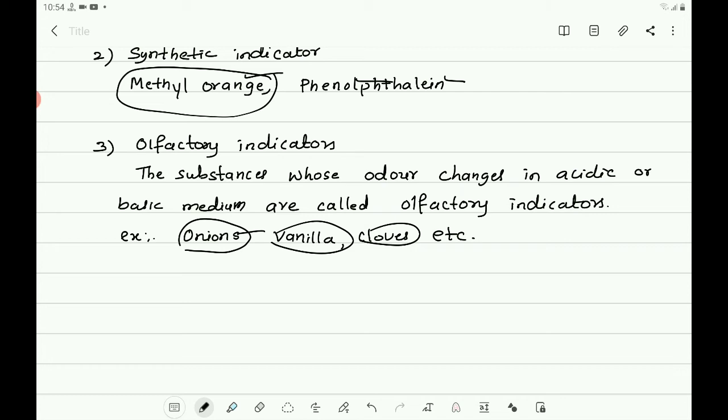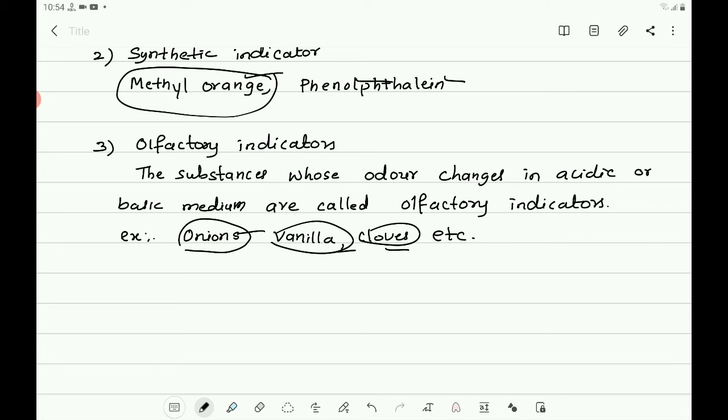Similarly, vanilla and cloves. Take two test tubes with dilute HCl and dilute sodium hydroxide. Add vanilla essence or cloves to both tubes and shake well. Check for the change in odor, and what will you observe?